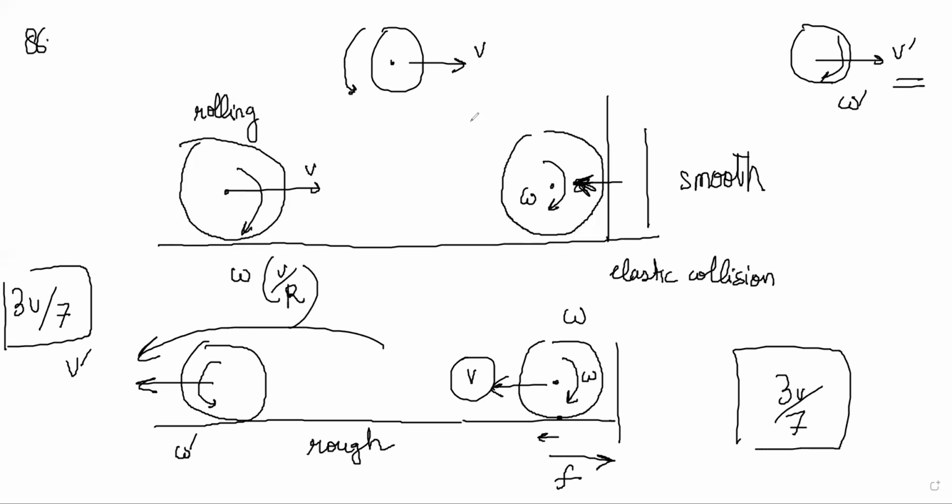The only thing to notice here is that after hitting, since normal forces pass through the center, no friction is there, no torque is there. So you cannot change omega during collision. Just a reversal of direction of linear velocity happens. So that is this.